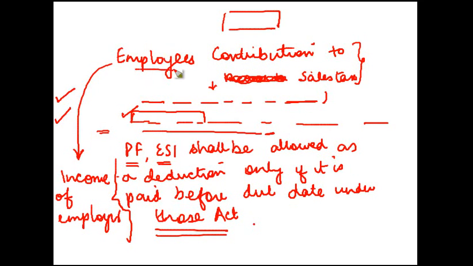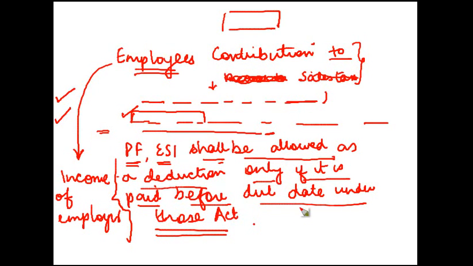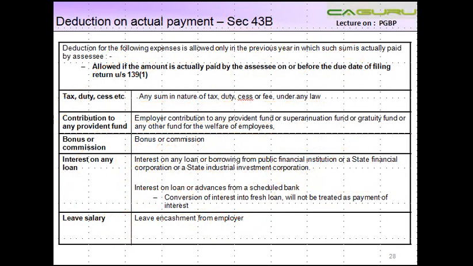So employee's contribution to PF, ESI, just forget this is something different, shall be allowed as a deduction only if it is paid before due date under those act, right? So there are different rules for employer and employee contribution. Bonus or commission. Again, if you give any kind of a bonus or commission to your employees, it has to be paid before the due date of filing of return of income.